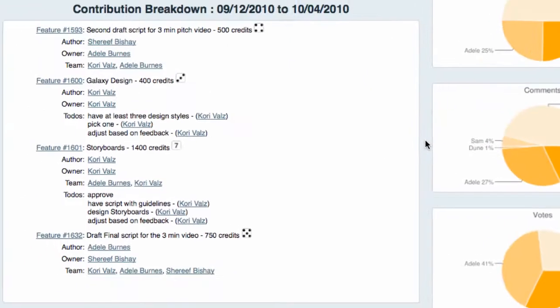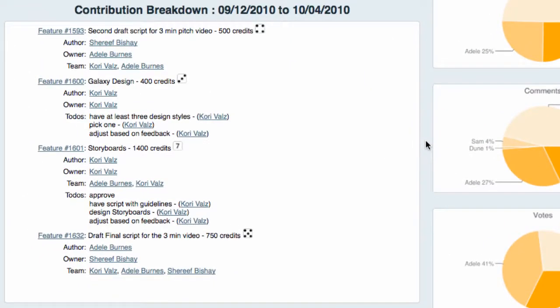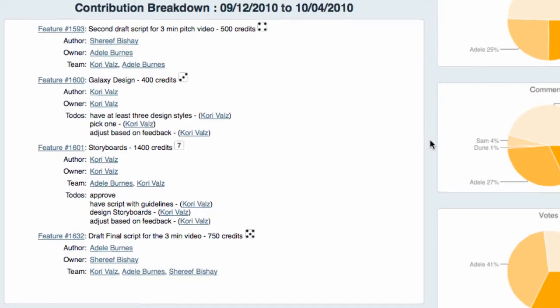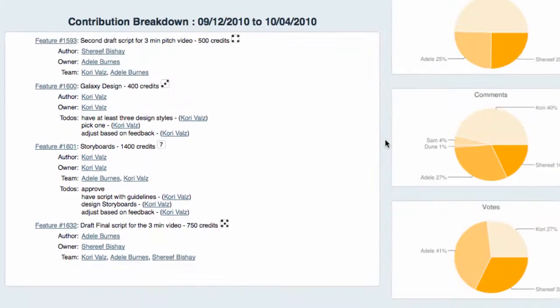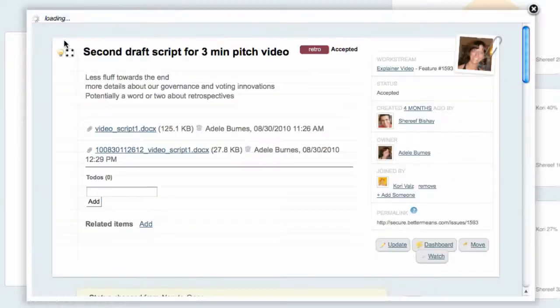Now, really where you can gather more information is by diving into each of the items. Over here, you can see the name of the item, who created it, owned it, who was part of the team, and very importantly, how many credits it was worth, because again, you want to allocate the percentage based on the credits completed. So hopefully, you not only have this useful overview information, however, you can open up a lightbox that dives deeper into each item.